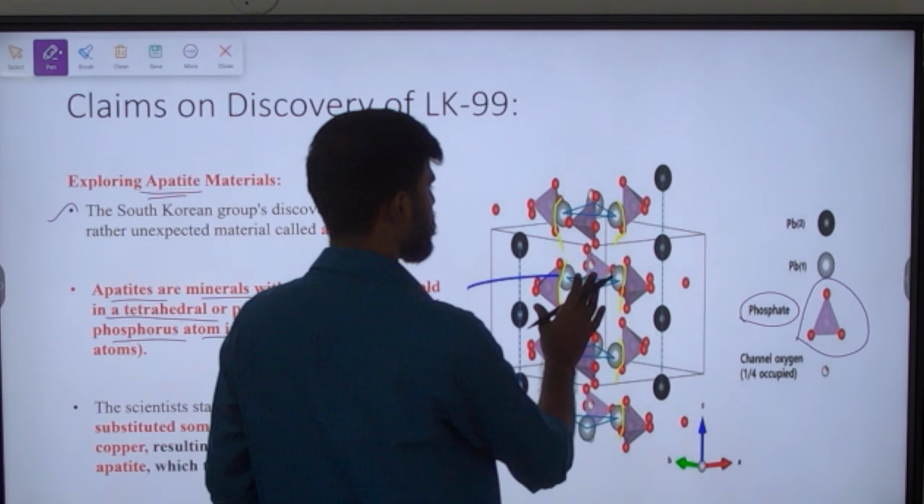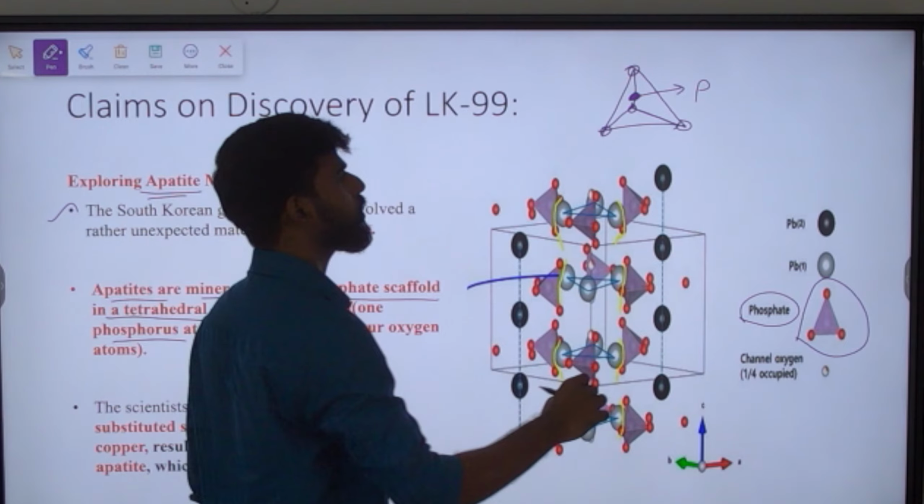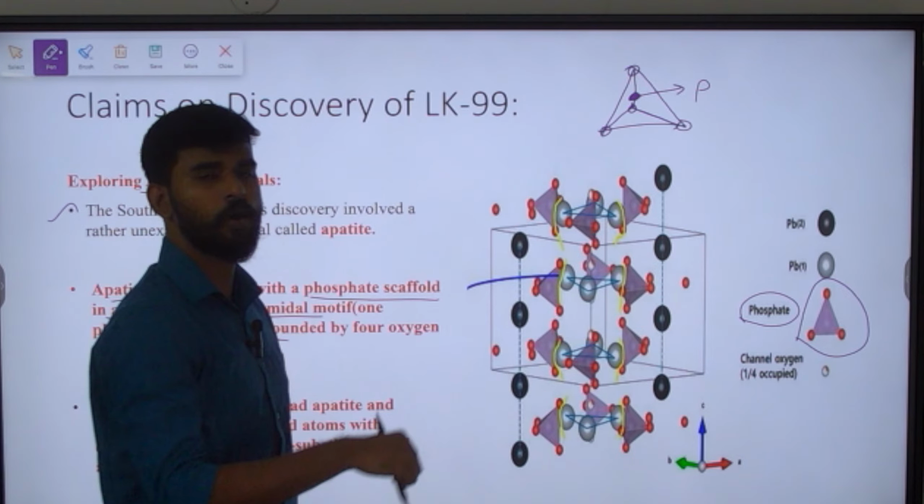There will be 4 oxygen atoms which surround the phosphorus atom. The center one is the phosphorus atom, and it will be connected to 4 oxygen atoms. That type of material or mineral is known as apatite.